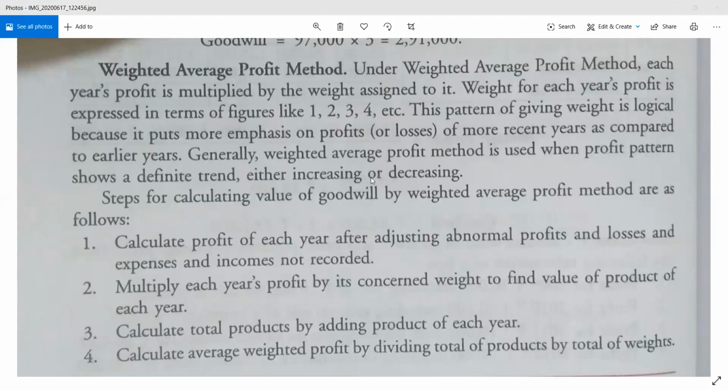What is the meaning of weighted average profit method? When we say weighted average profit method, what does it actually mean? Weight means the value of that particular profit in that particular year. I guess all of you are able to see the screen. So weight means how valuable that particular profit is in that particular year in which it is earned.